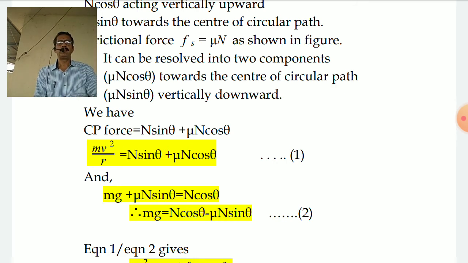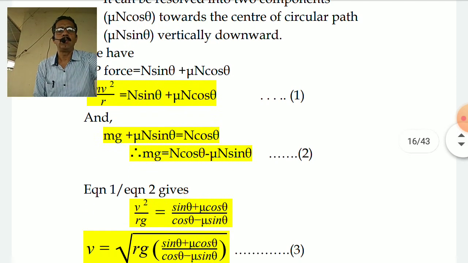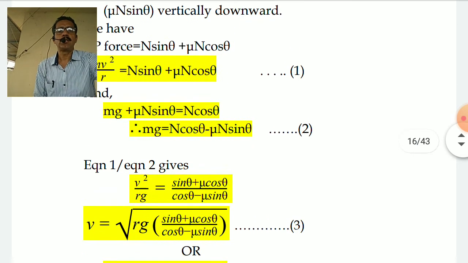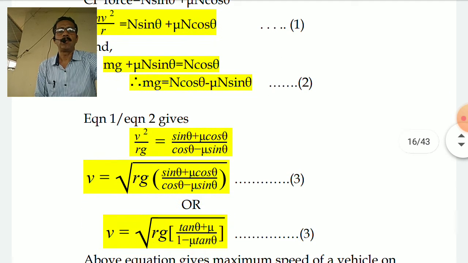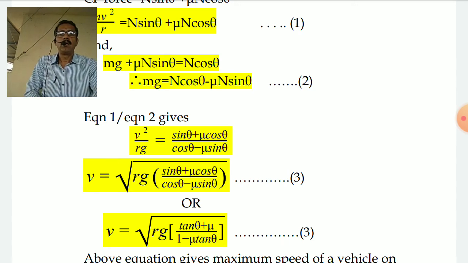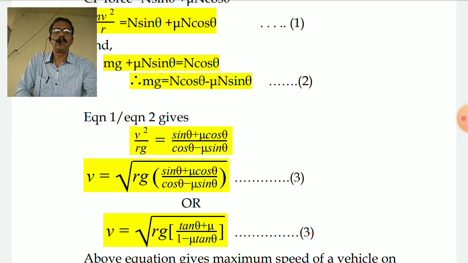So overall, you can find that as equation number 2 there. Once you have equations 1 and 2 and take the ratio, N on the right-hand side is common in both cases. Therefore equation 1 divided by equation 2 gives v squared upon rg is equal to sin theta plus mu cos theta divided by cos theta minus mu sin theta. Then you get equation number 3, that v is equal to root of rg into sin theta plus mu cos theta upon cos theta minus mu sin theta.